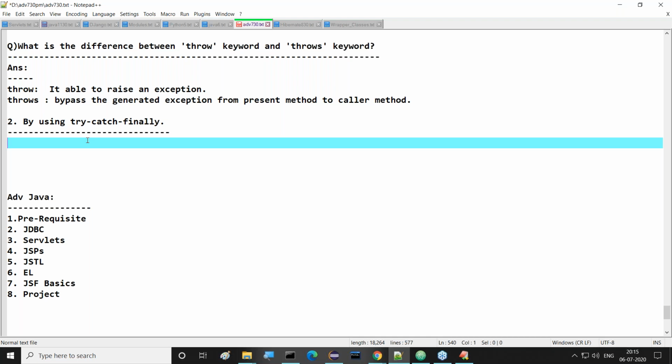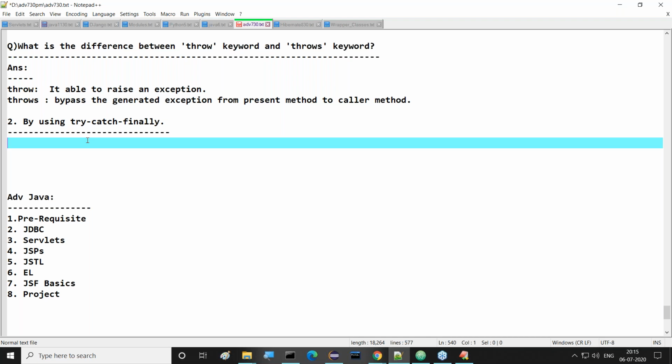The throws keyword, what is it doing, sir? Is it really handling that exception, or simply bypassing the exception to the caller method of the respective method? It is not really handling that exception. It simply delegates the exception to the caller method.